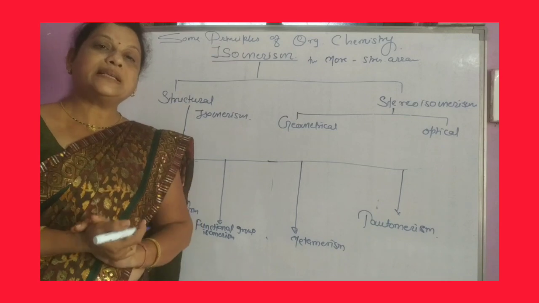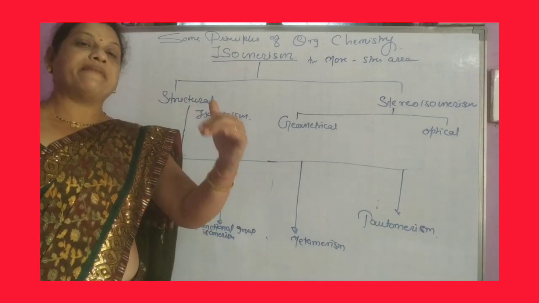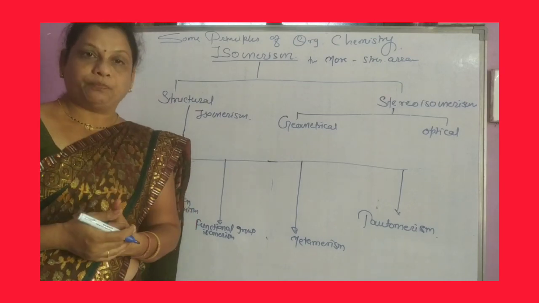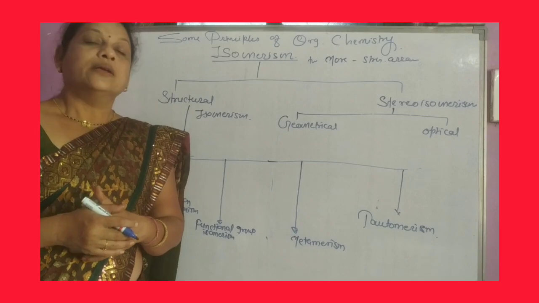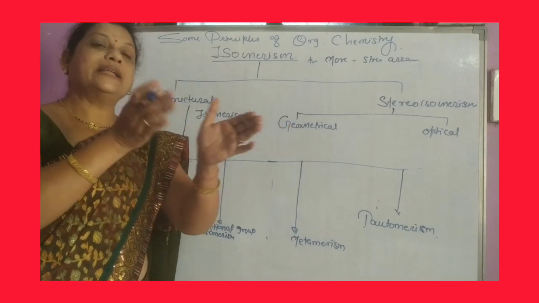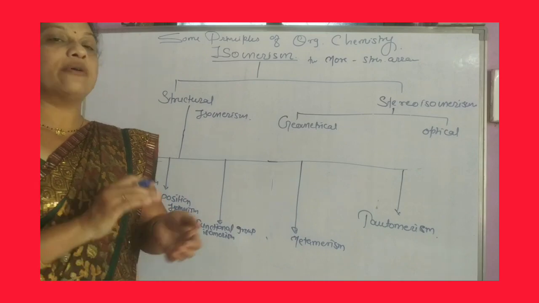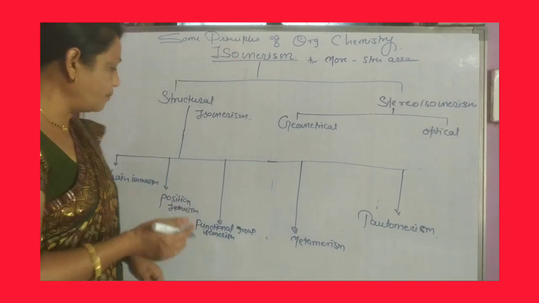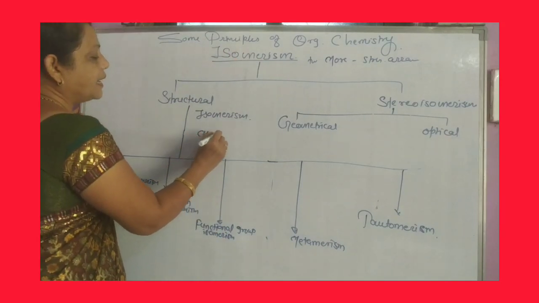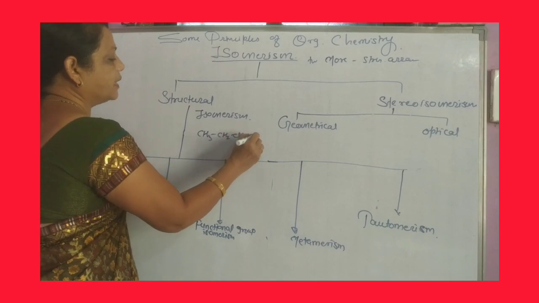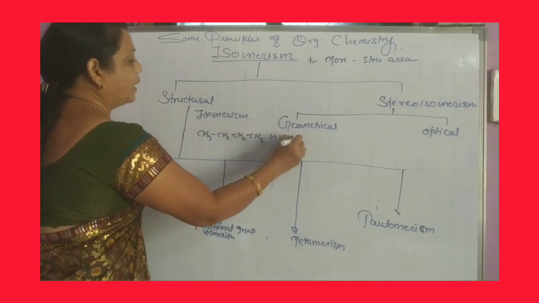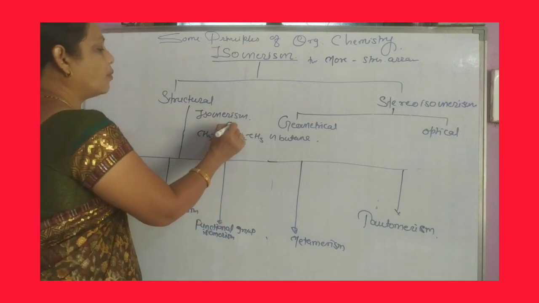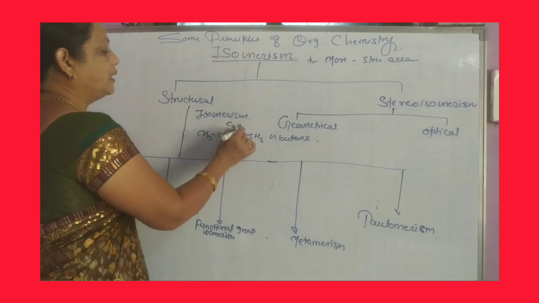Chain isomerism means organic compounds having the same molecular formula but different arrangement of carbon chains. Branched chain or straight chain, they have different structural arrangements. For example, CH3CH2CH2CH3 is called n-butane, a straight chain of carbon atoms with molecular formula C4H10.